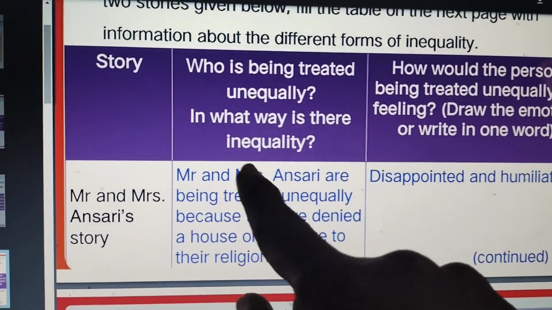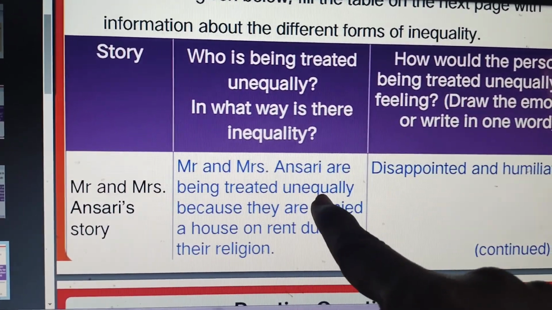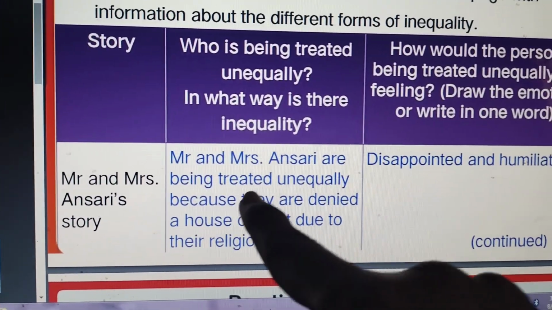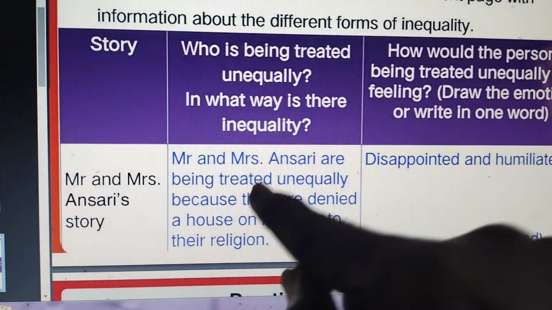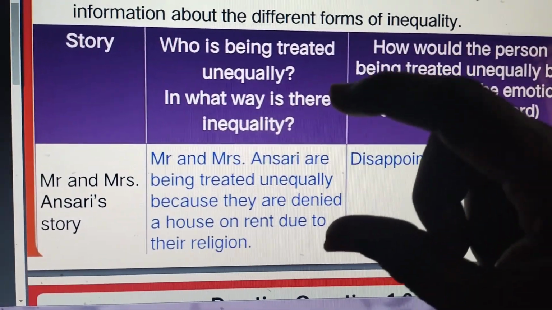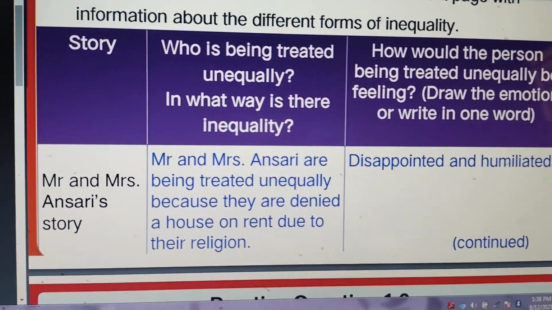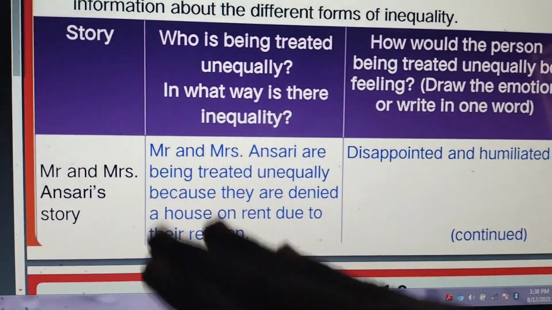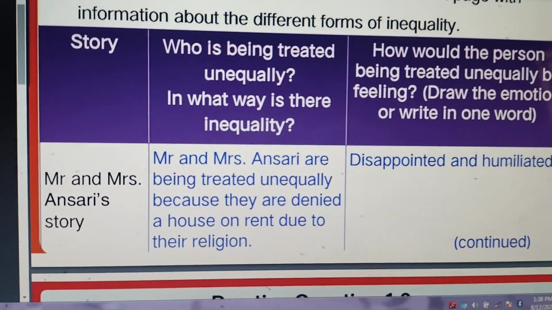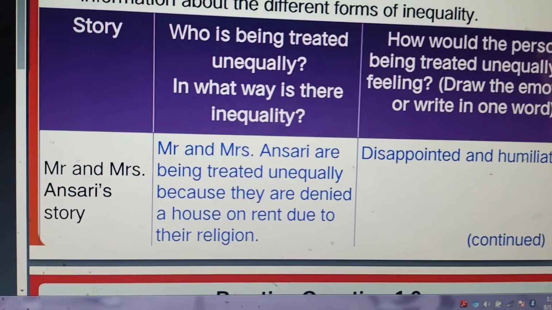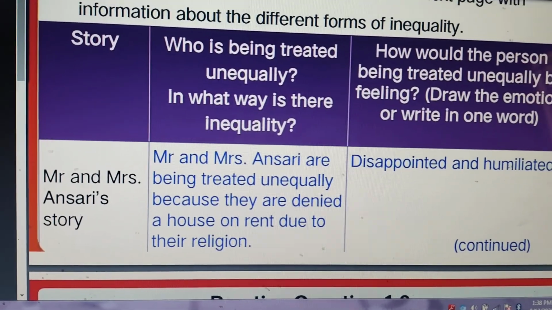Mr. and Mrs. Ansari are being treated unequally because they are denied a house on rent due to their religion. So here it is religion-based. All the house owners are refusing to give the house for rent. So how will be the emotions of Mr. and Mrs. Ansari? They were very disappointed and humiliated, right?